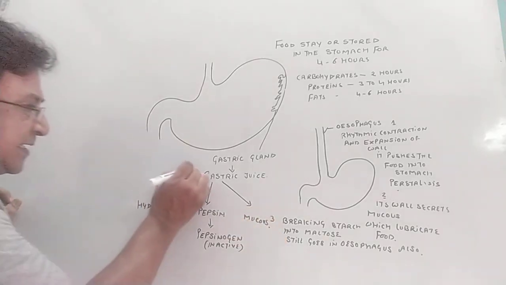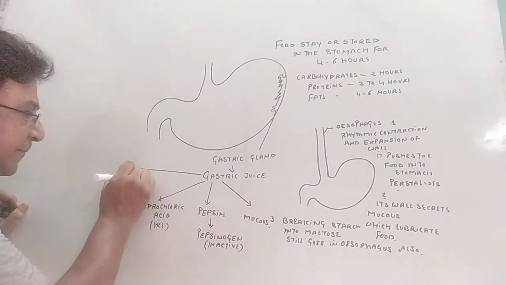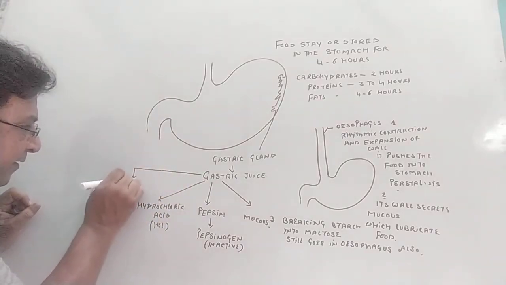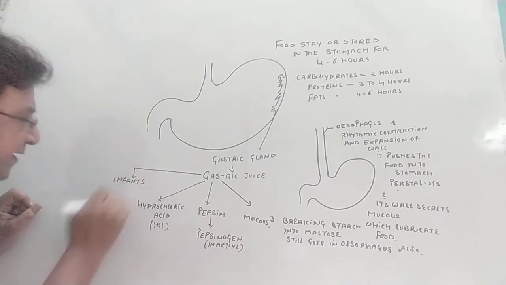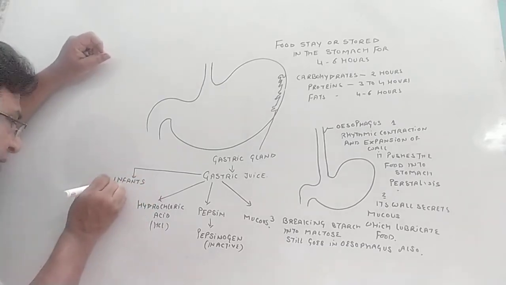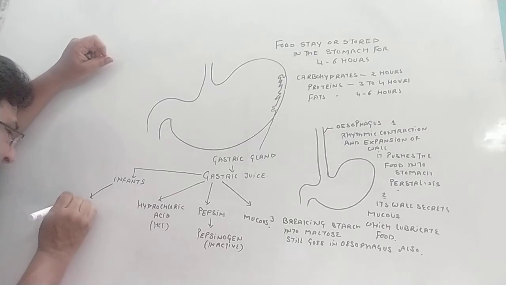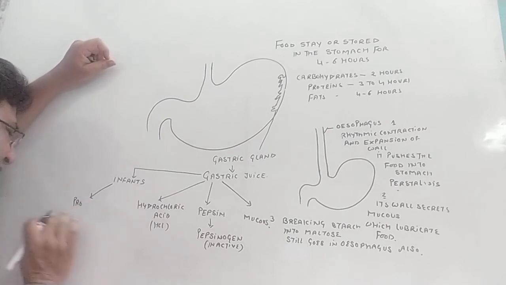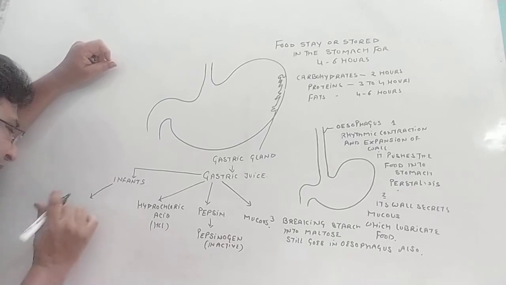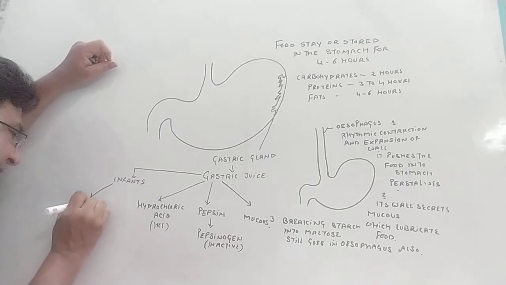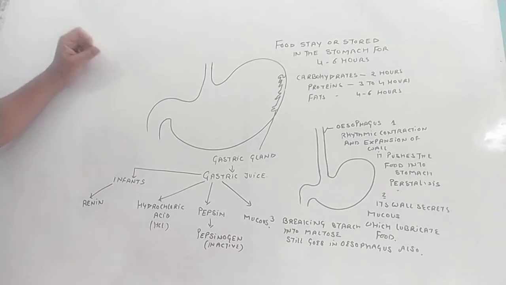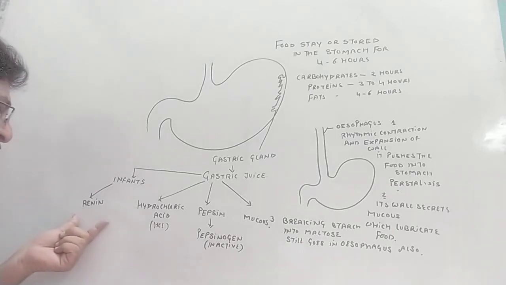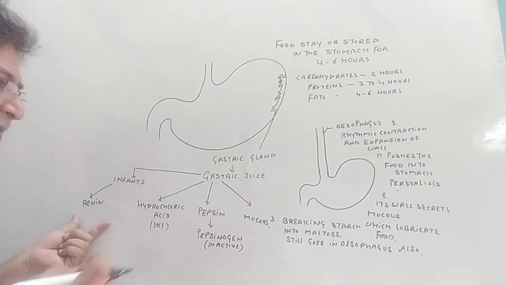Now, in case of infants, remember, there are 2 enzymes. One is prorenin. Now, actually we call it renin. You can call it renin. It is activated from prorenin. Right? Renin is present only in infants.